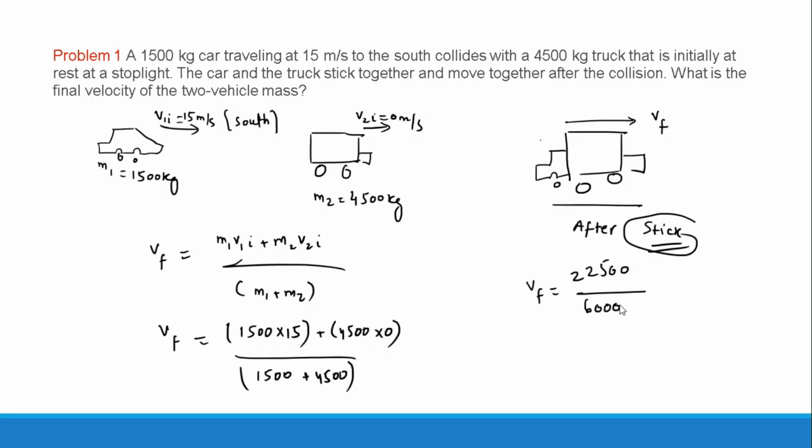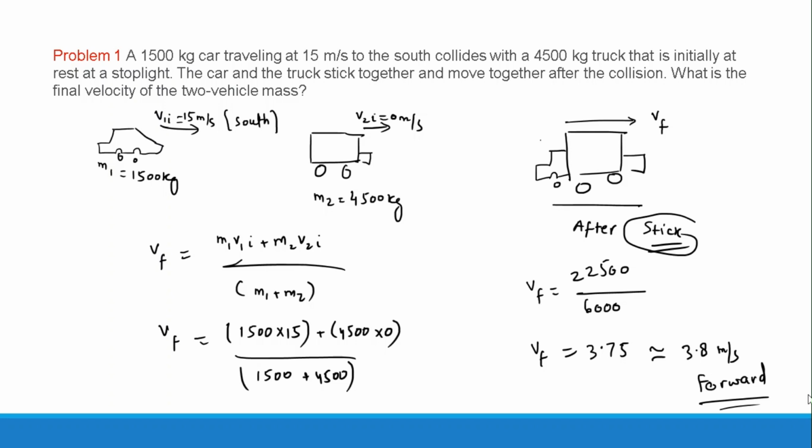What I got is 3.75. So Vf in three significant figures is 3.75, but in two I will change it to 3.8 meters per second, and it will still be moving forward. Why is it moving forward? Because this is one system and it still goes in the same direction.